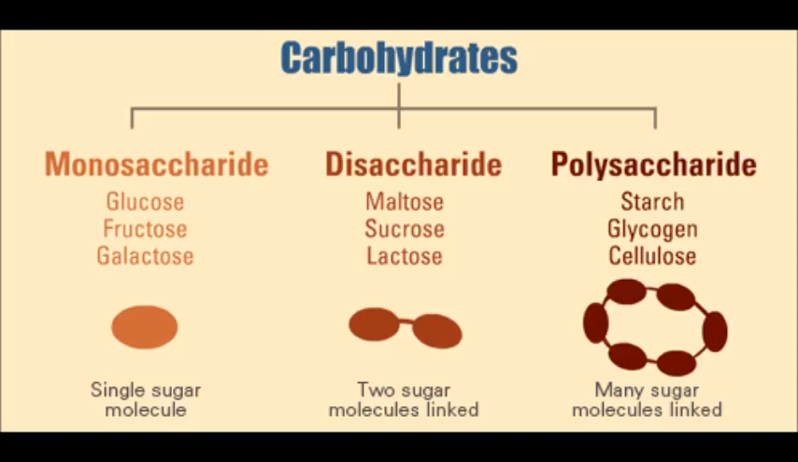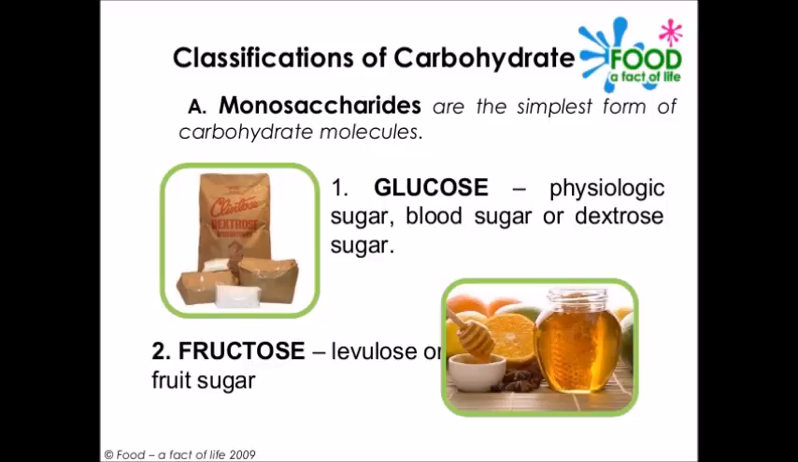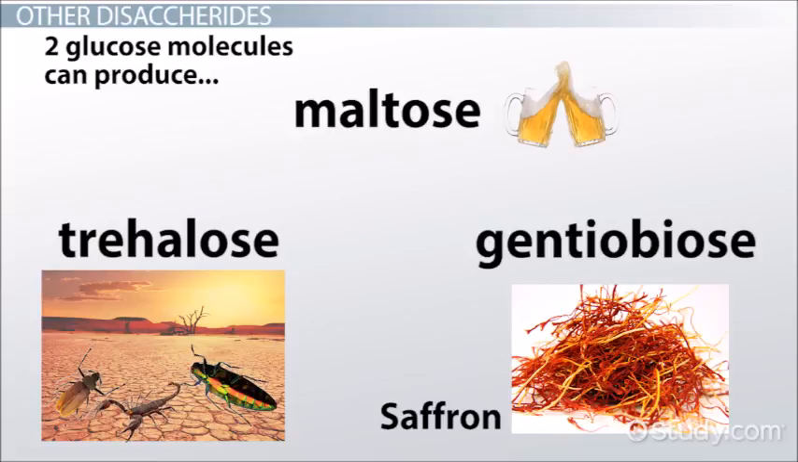Carbohydrates are broadly grouped under three main categories: monosaccharides, disaccharides, polysaccharides. So let's talk about monosaccharides. These are the simplest sugars, consisting of three or more carbon atoms. For example, ribose, deoxyribose, glucose, fructose, galactose. These are monosaccharides.